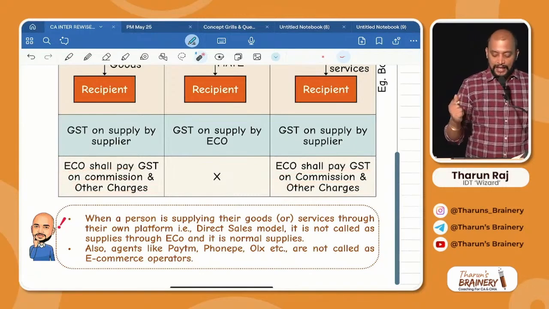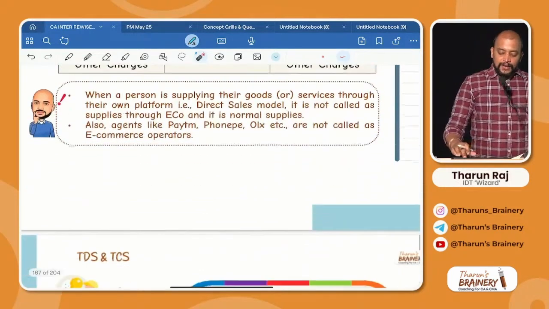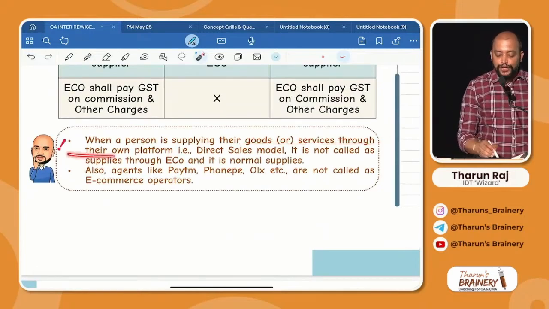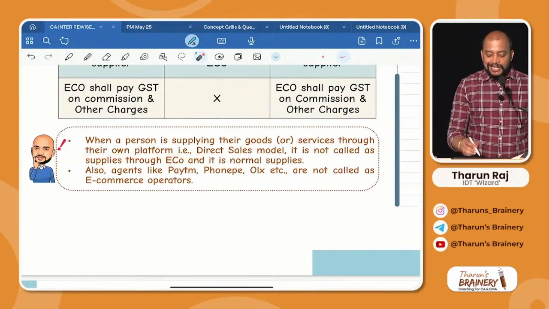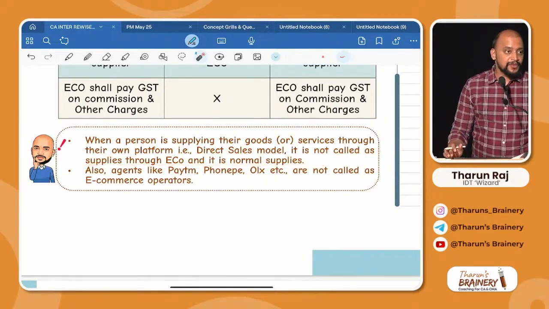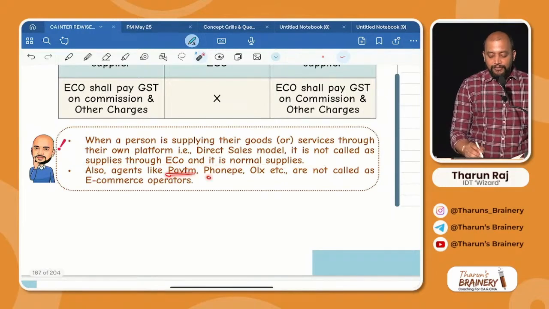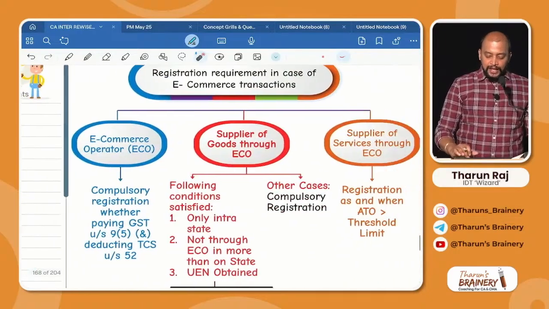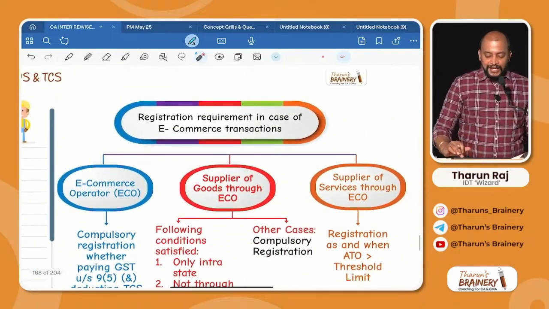Is it clear? Next, when a person is supplying their goods or services through their own platform, that is direct sales model, it is not called as supplies through e-commerce operator, it is normal supplies. Also agents like Paytm, PhonePe, OLX, etc. are not called as e-commerce operators, for your information. Now look into the next page.